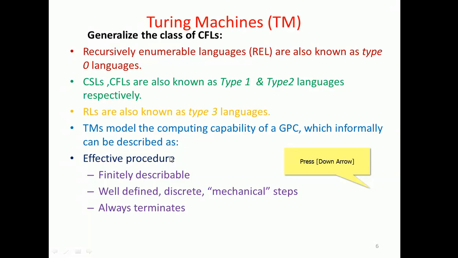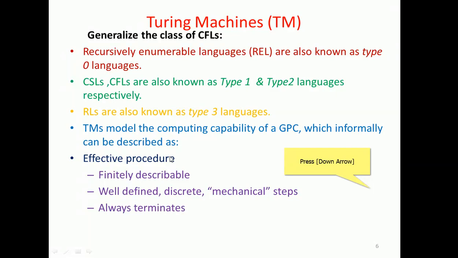So the procedure is finitely describable, well defined, discrete, and always terminating. That is also most important: after accepting or rejecting, it has to terminate. It should not be in an infinite loop or in a hanging situation. It should come out with a solution or no solution.